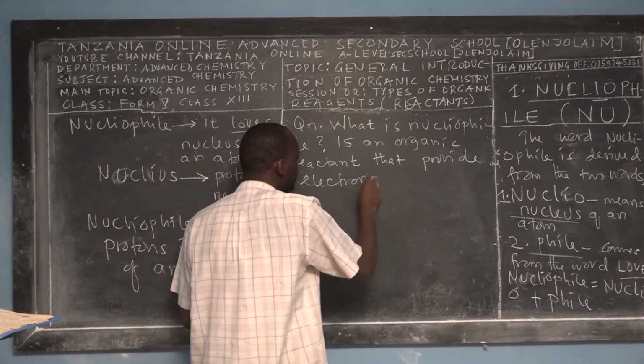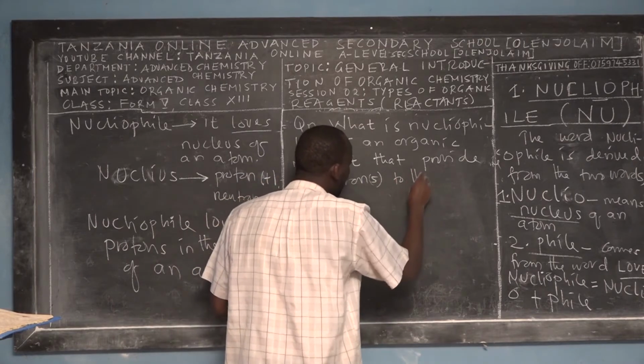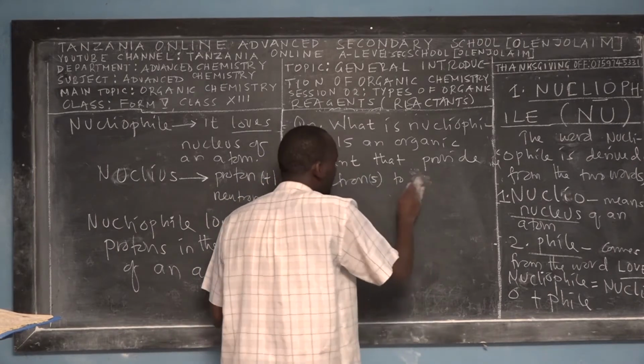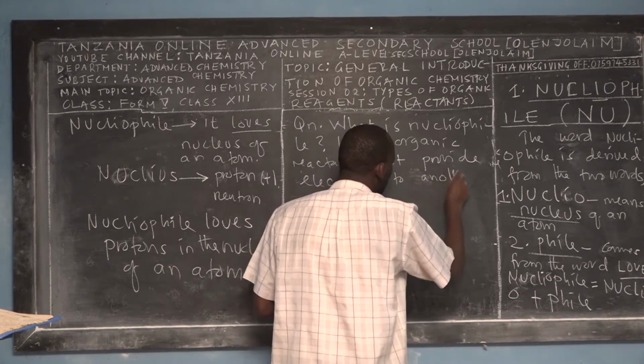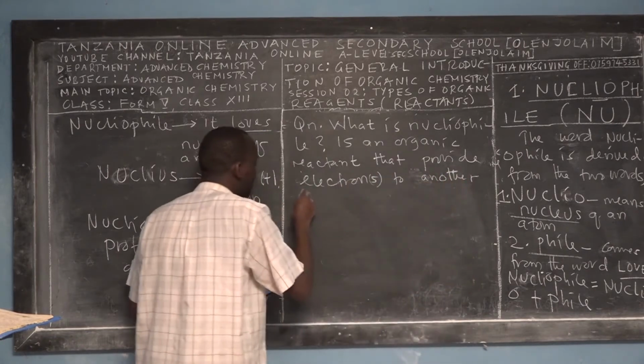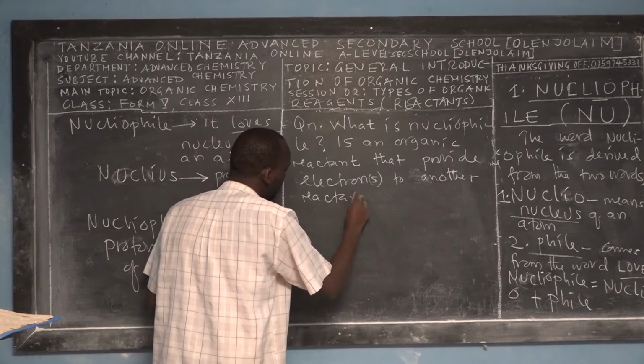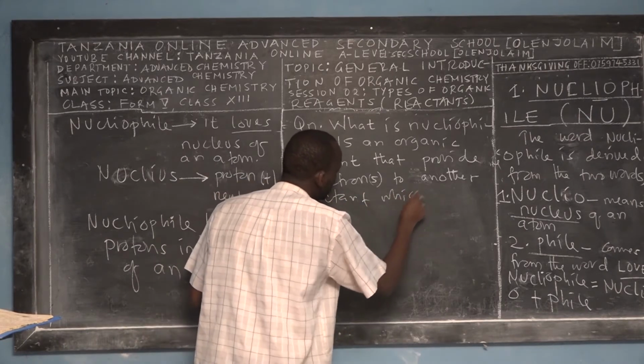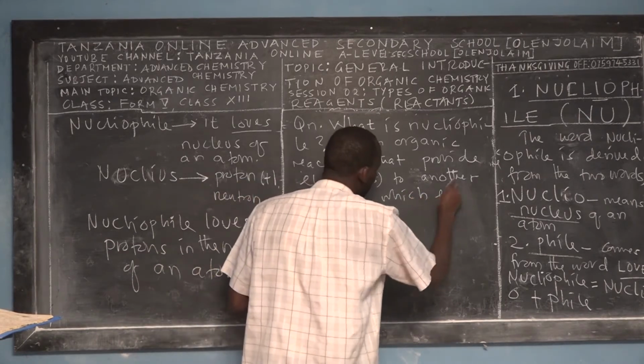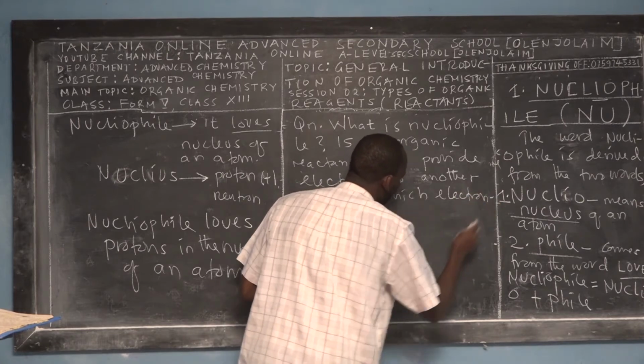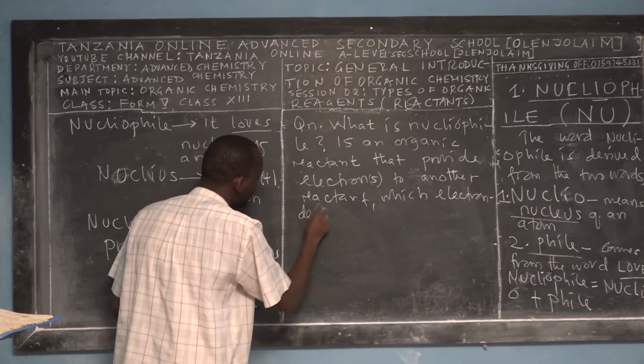Electron or electrons, to another reactant which is electron deficient.